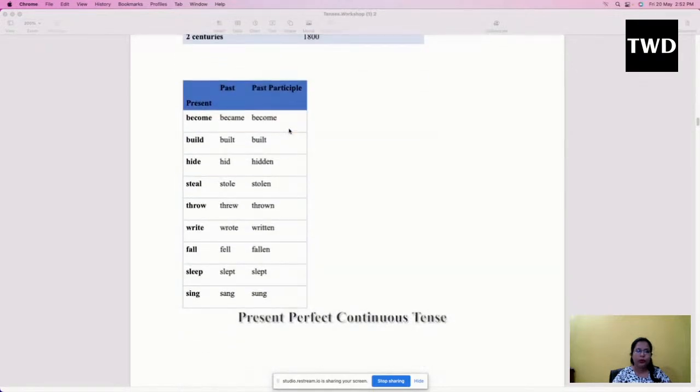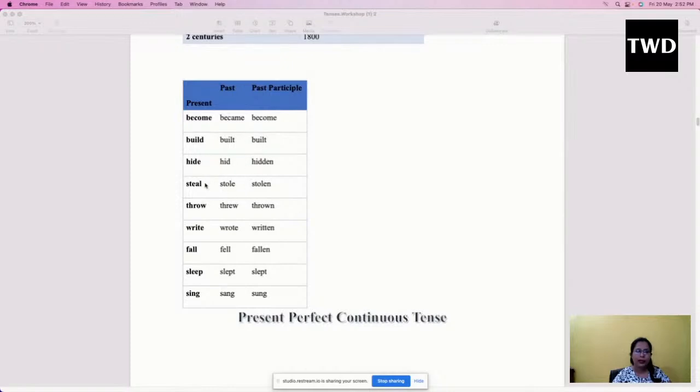Okay, in case you don't understand what the V1, V2, V3 forms of verbs are, here are some examples for you. Become is in its present form, its V1 form, became is in its past form, and become again is in its V3 form, that is past participle. So become, became, become, build, built, built. So he built a house, that means I'm talking about past tense. He had built, again it is the V3 form of the verb.